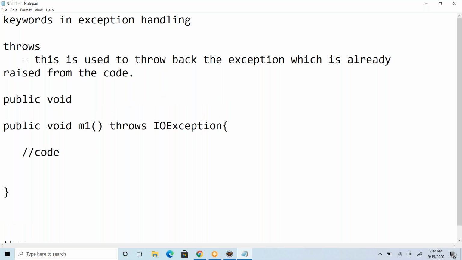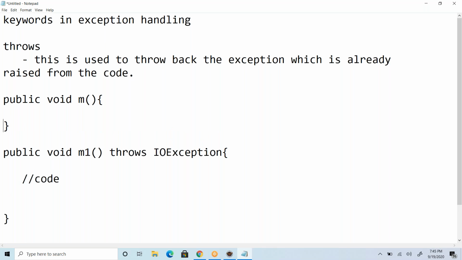Say for example, I have another method m, and this m is calling the m1 method. So m1 is called from method m. Now m1 has created one exception and raised it, or whatever the exception rising from this code.